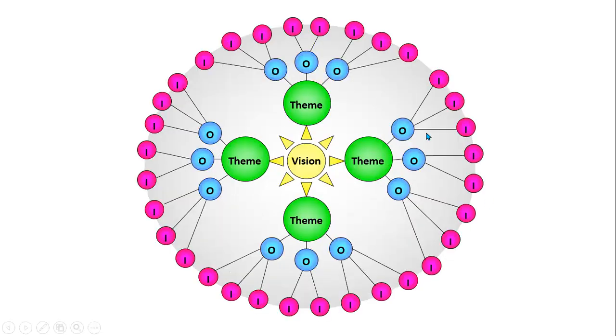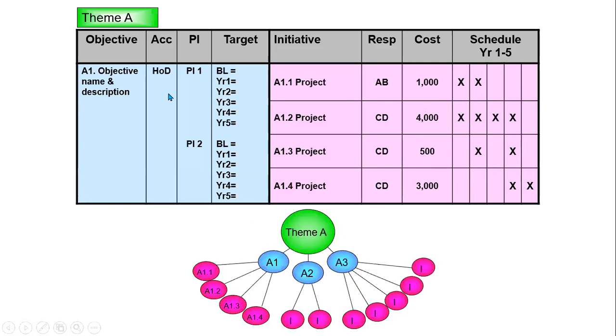On the top, we see that from the vision, we formed the themes, and each theme has, in our case, 2 or 3 objectives. And to achieve that SMART objective, we have to do certain initiatives. And that is now illustrated in the scorecard.